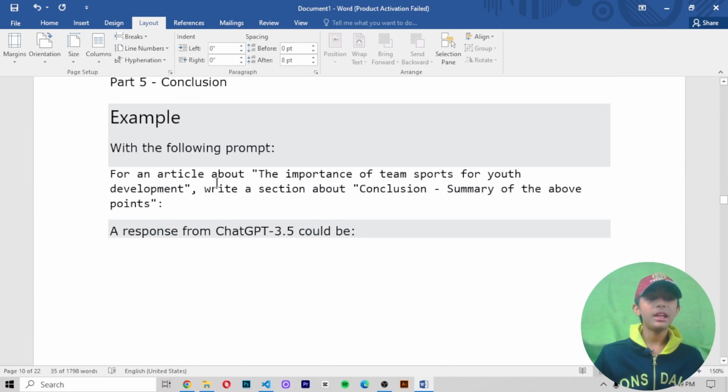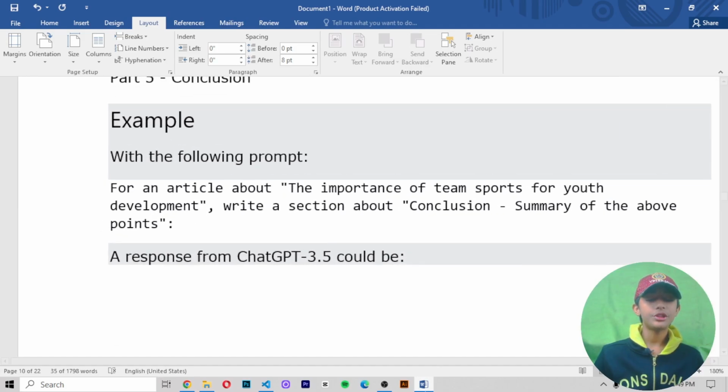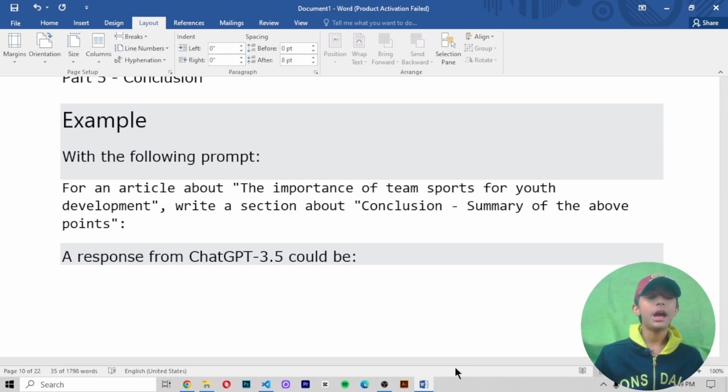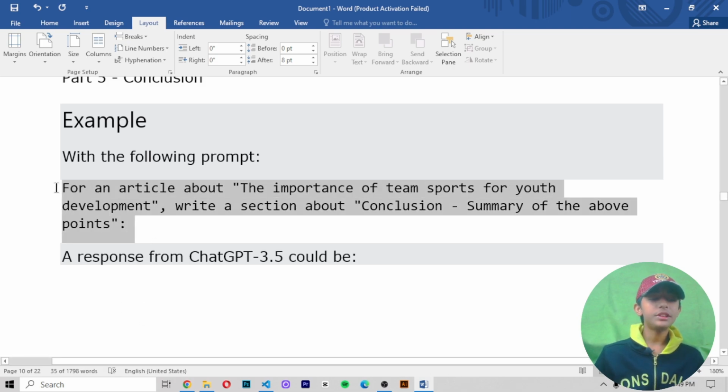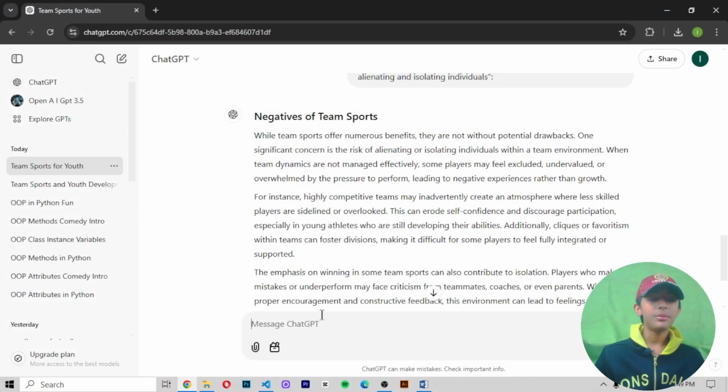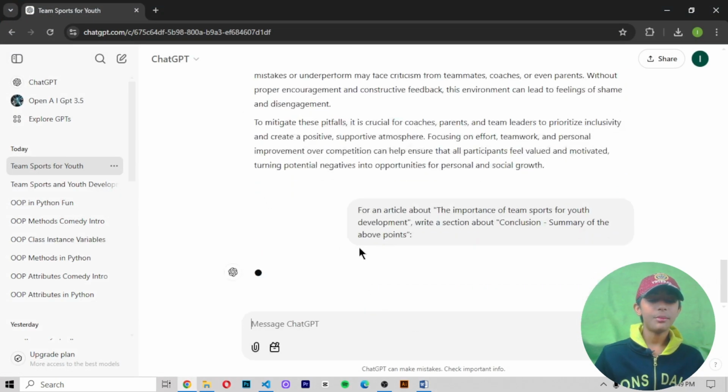Now number 5, I want a conclusion from ChatGPT. For the conclusion, I write a prompt for an article about the importance of team sports for youth development. Write a section about conclusion, summary of the above points. So this type of prompt I am writing to ChatGPT. Let me see which type of output it will give me.